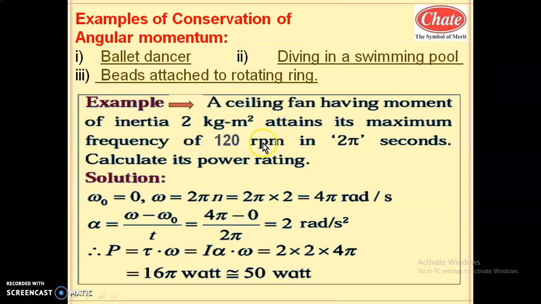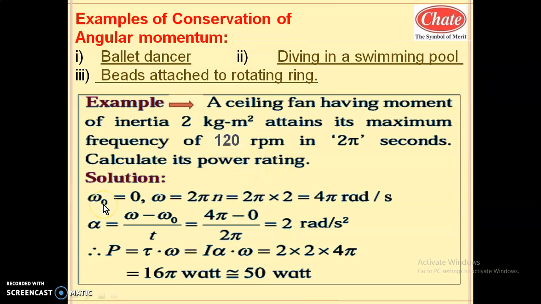120 rpm is not in the SI system, so divide by 60, it will be 2 rps. So frequency is 2 revolutions per second in 2 pi seconds. This is the time interval to attain the maximum speed, meaning the fan starts from rest. So initial frequency is 0, final frequency is 2 rps, and the time interval to change the speed from 0 to this value is 2 pi seconds. Calculate its power rating, meaning we have to calculate the power.